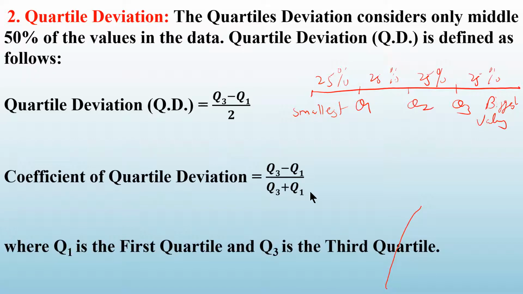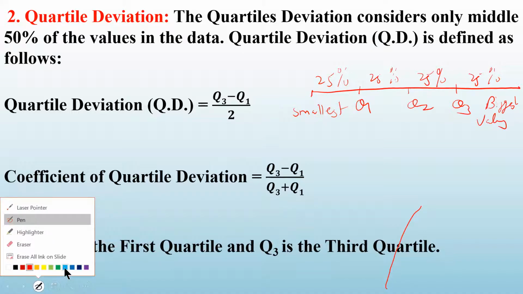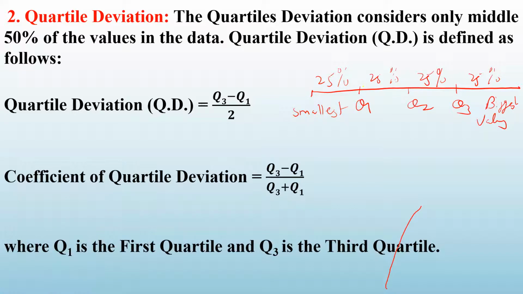Okay. So if I ask you, the middle 50% of the values, where are they? The middle 50% values. They are between Q1 and Q2. Yes or no? The middle 50% of the values are between Q1 and Q3. Between Q1 and Q3, 25 plus 25, that is 50%. Correct? So in quartile deviation, what do we do? We take the middle 50% of the values. We don't take the biggest and the smallest.